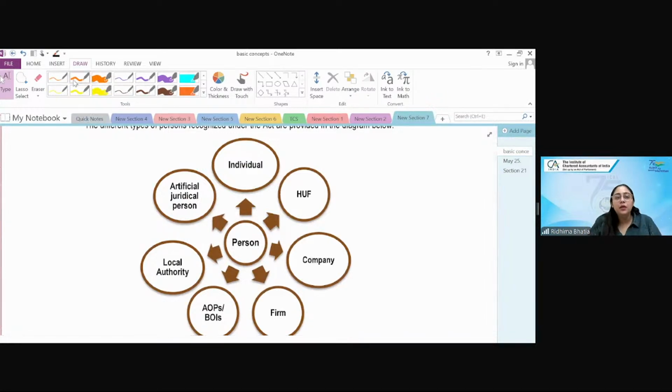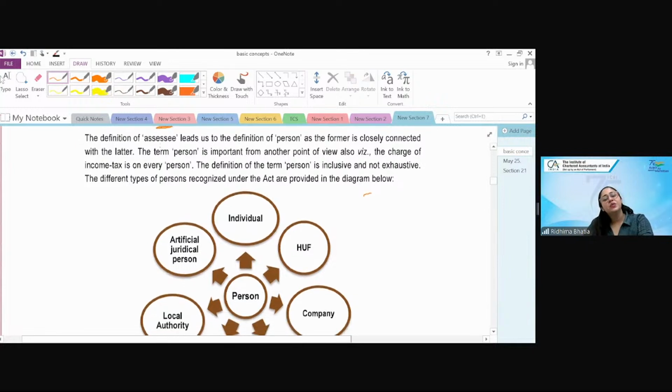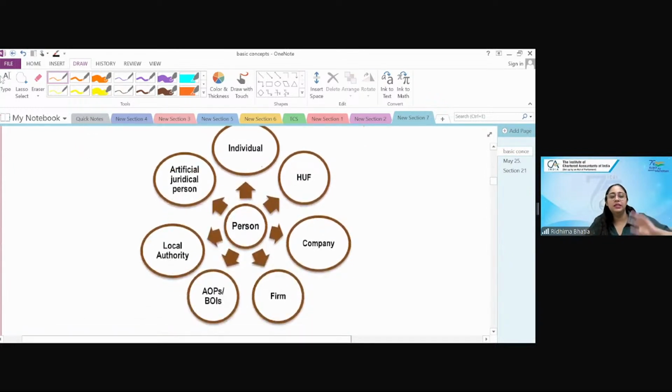But person, actually, as per the definition also written in the Income Tax Act, section 2, clause 31, not subsection. Clause 31 gives the definition of person, and it says these are the seven types of things that are persons in income tax: individual, HUF, company, firm, AOP, BOI, local authority, and artificial juridical person.